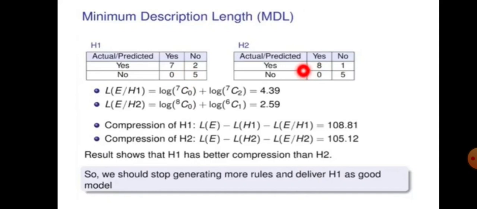For H2, out of 9 yeses, my model predicted 8 yeses correctly and 1 wrong. Out of the 9 no's, H2 predicted 5 no's correctly. Okay, nothing wrong there. So, from this table, what we can understand is, if my hypothesis H1 or H2